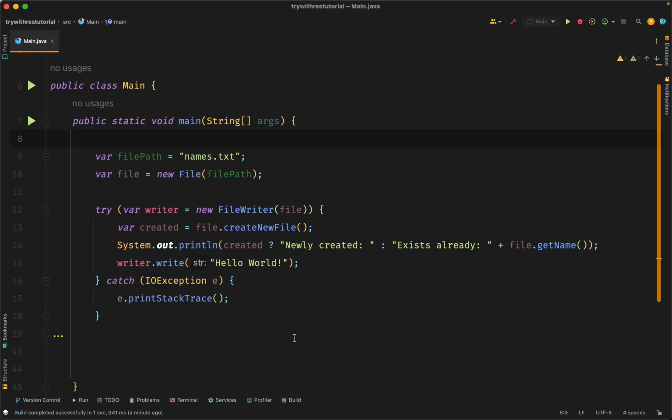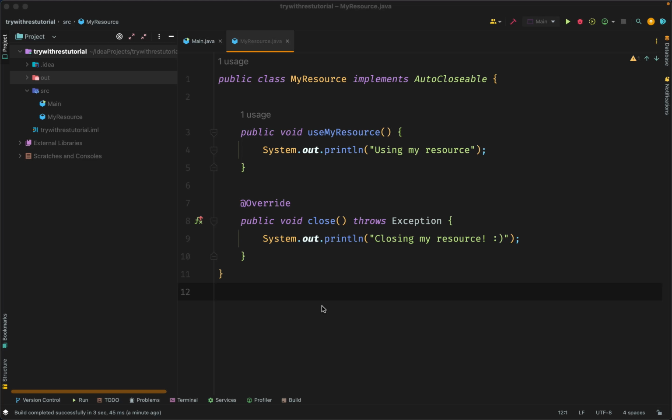In comparison to the previous code, this code is better because it eliminates the need for a finally block. The FileWriter object is automatically closed at the end of the try block, even if an exception is thrown. So this makes our code cleaner and easier to understand.